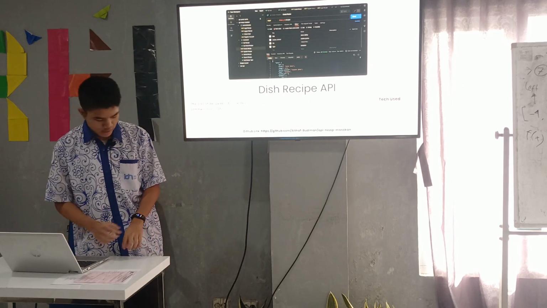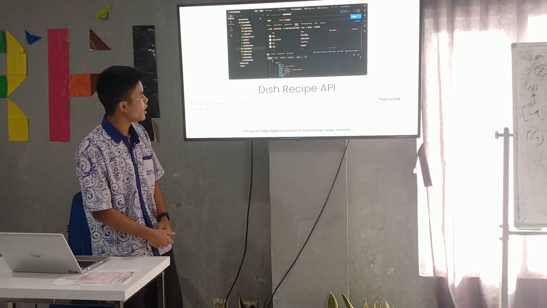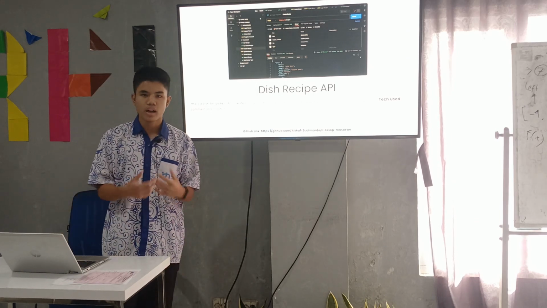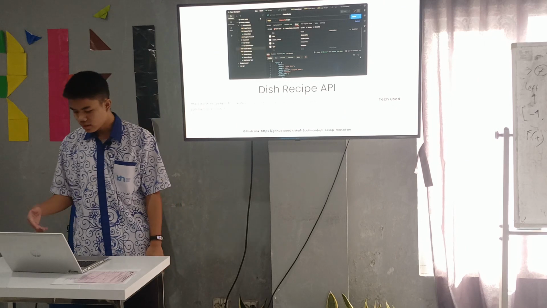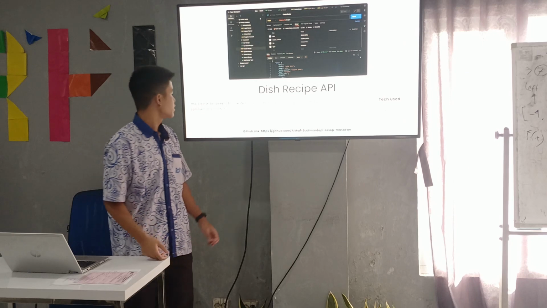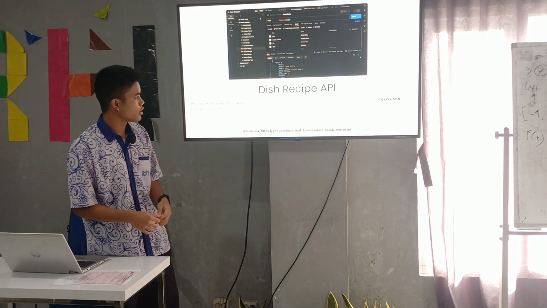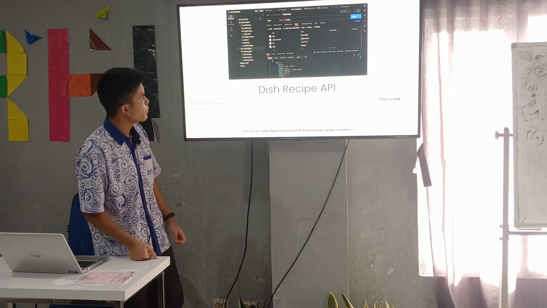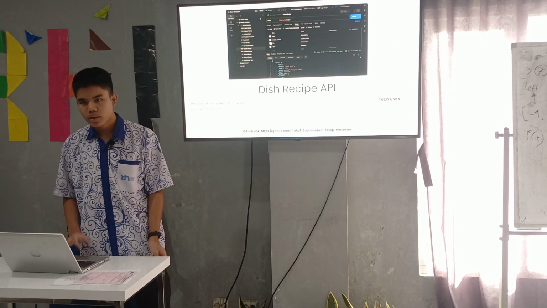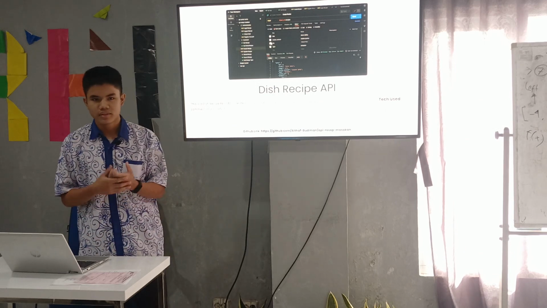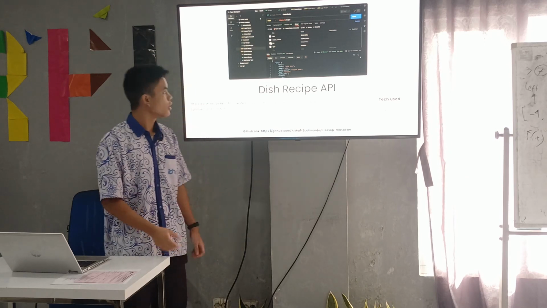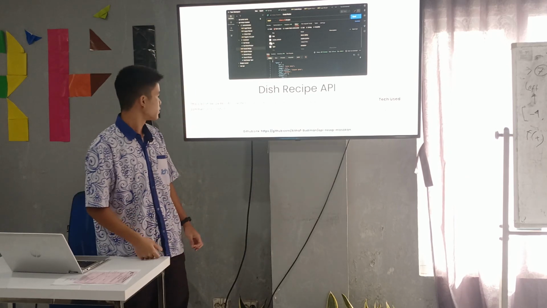Okay, and then the next is this Receipt API. Not like the others, where I create the front end or the UI, for this project I only create the back end or the functionality. This Receipt REST API I created using Laravel. This API has some features like authentication. Before you can do some operations like seeing the recipe or creating a recipe, you need to authenticate first.